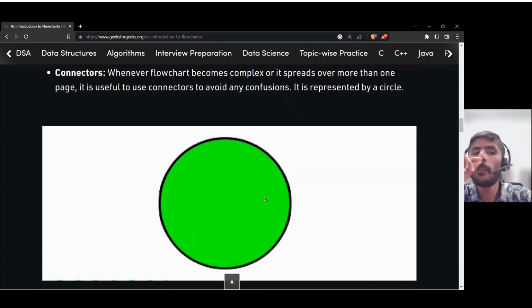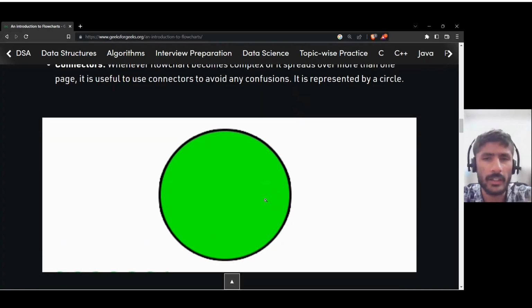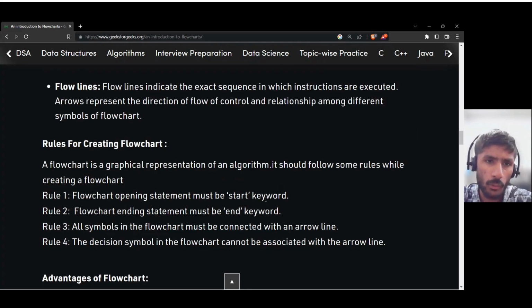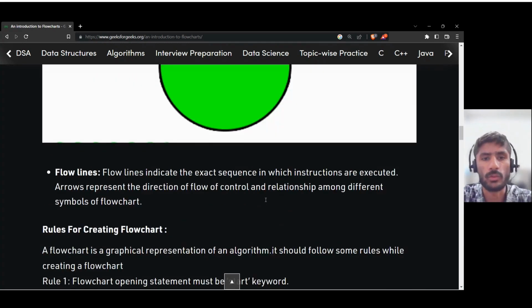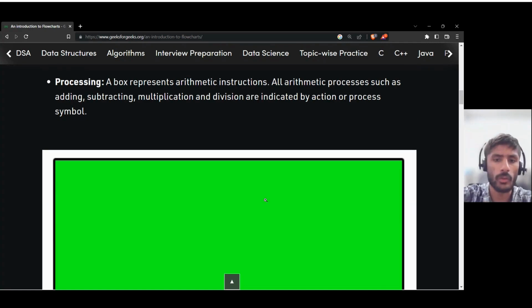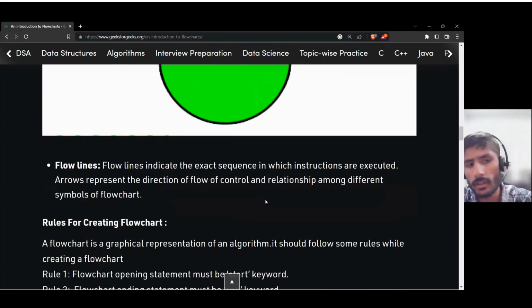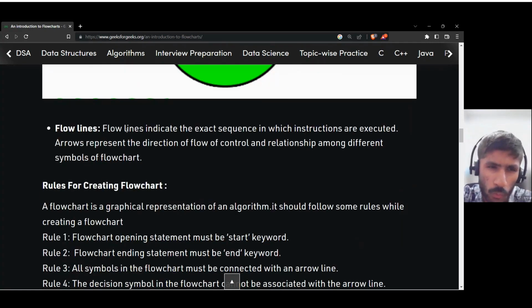Now connectors. I'm skipping this for now; when we have a complex problem, this connector is used. It is basically a circle. I will tell you much more about it when we read the function chapter. For now, just understand that a circle is a connector here. Now, flow lines. We have flow lines like arrows, upward arrow, downward arrow. They are called flow lines.